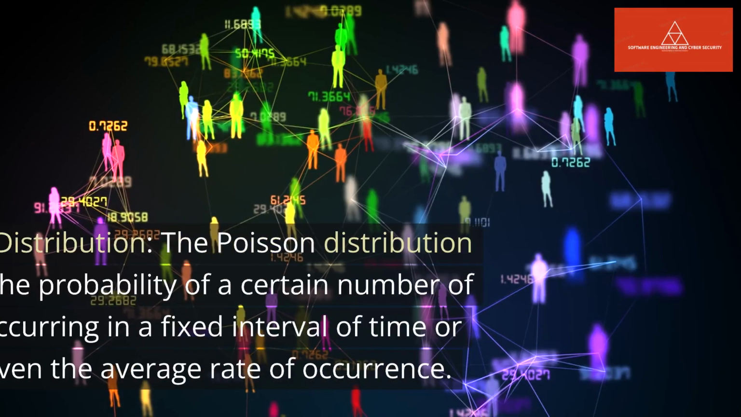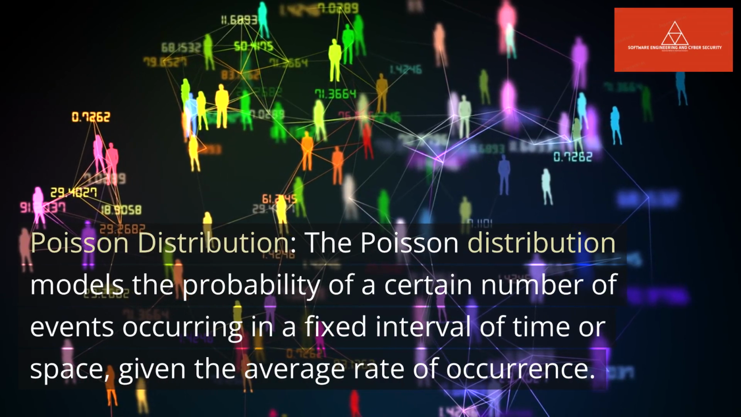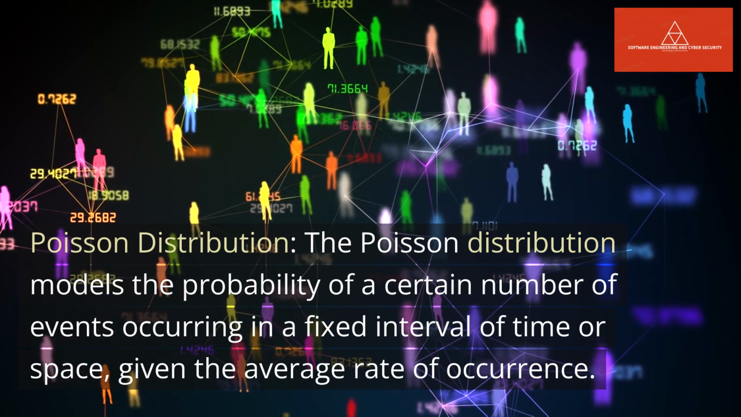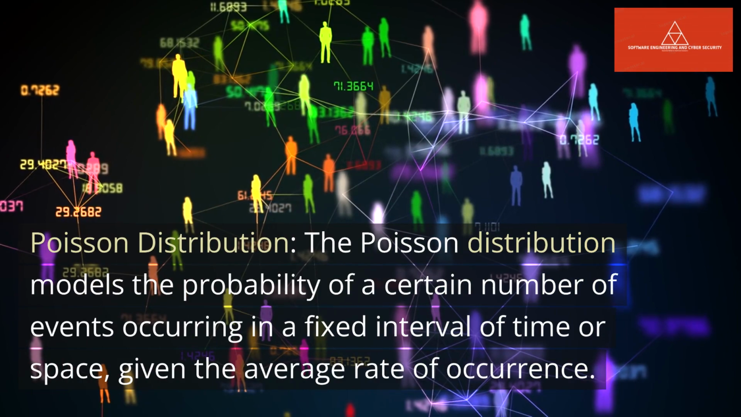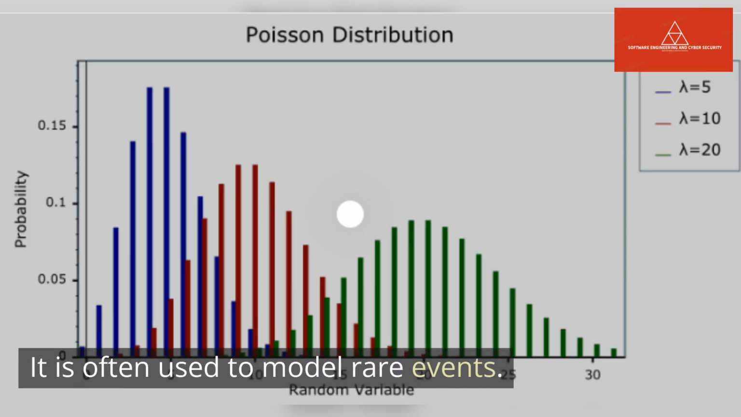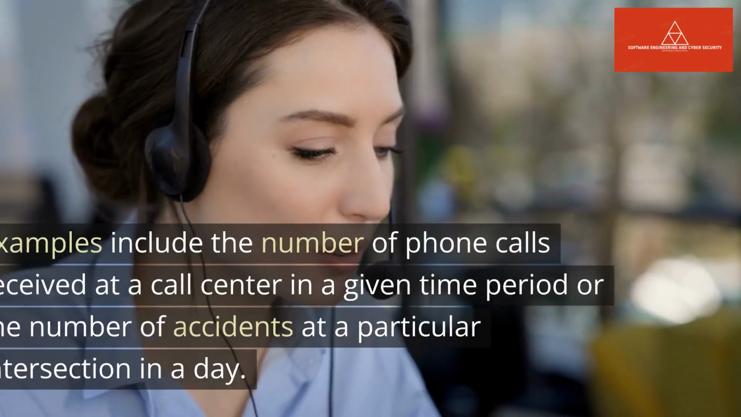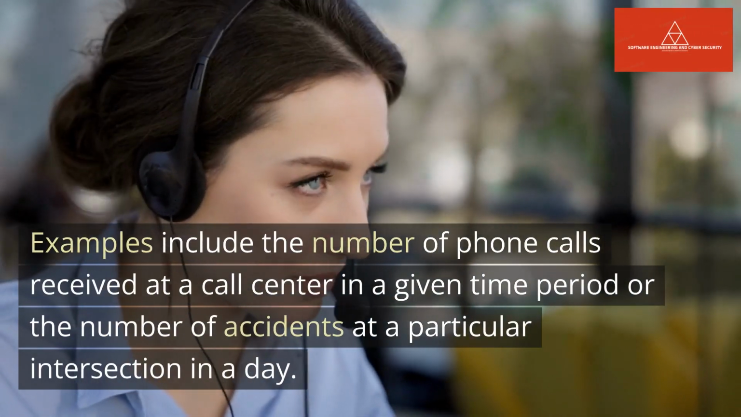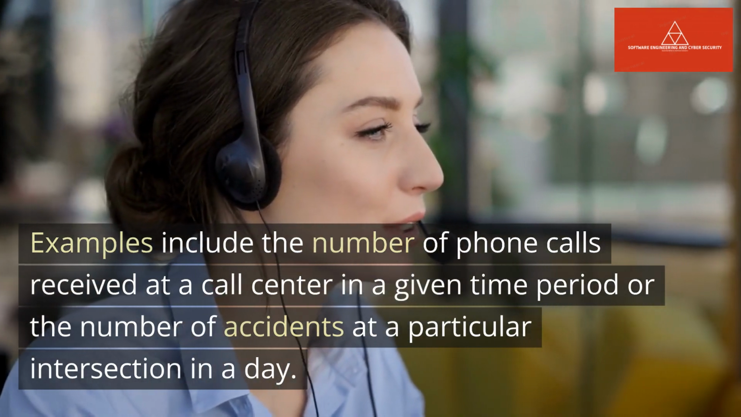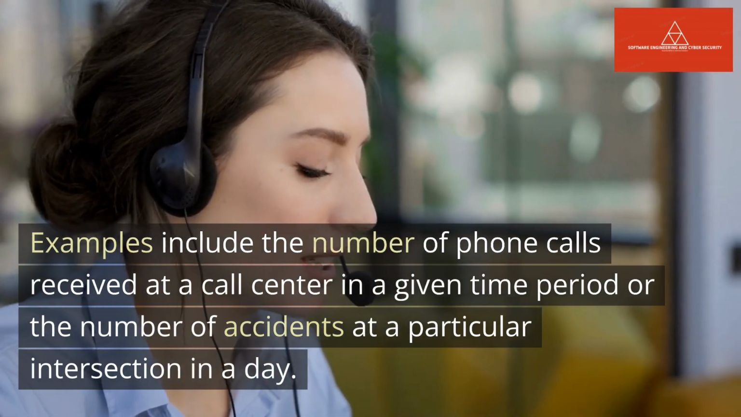experiments. Poisson distribution. The Poisson distribution models the probability of a certain number of events occurring in a fixed interval of time or space, given the average rate of occurrence. It is often used to model rare events. Examples include the number of phone calls received at a call center in a given time period or the number of accidents at a particular intersection in a day.